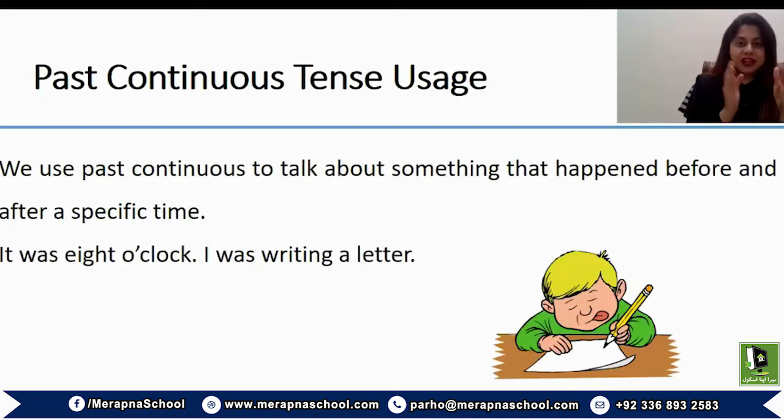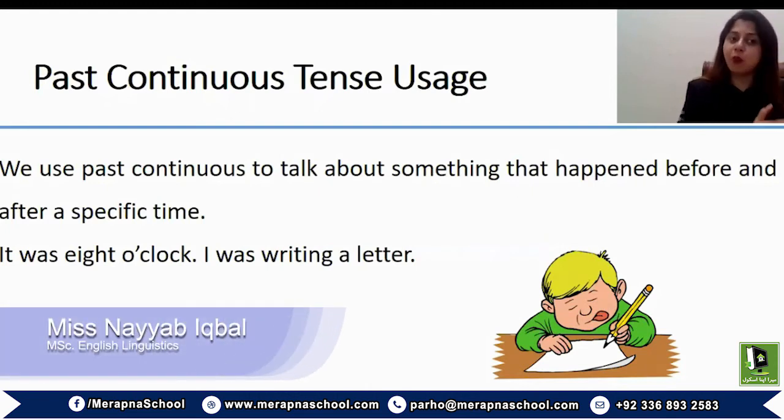So you mention the time in the past, and then you mention the action that again was happening in the past, and there is again a difference in I wrote a letter and I was writing a letter. So I wrote a letter, an action that was completed in the past, and when you say I was writing a letter, again that action happened in the past, but you're referring to its continuity at a specific point in time.